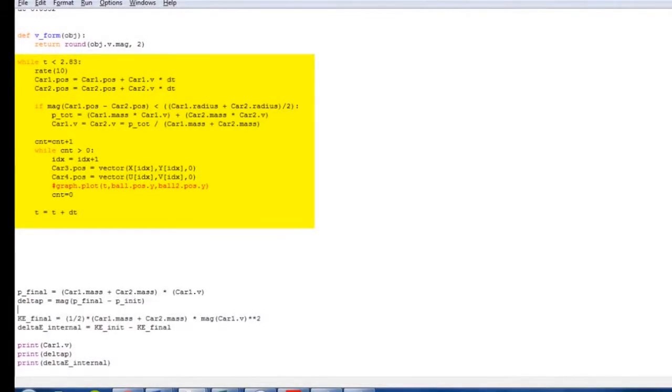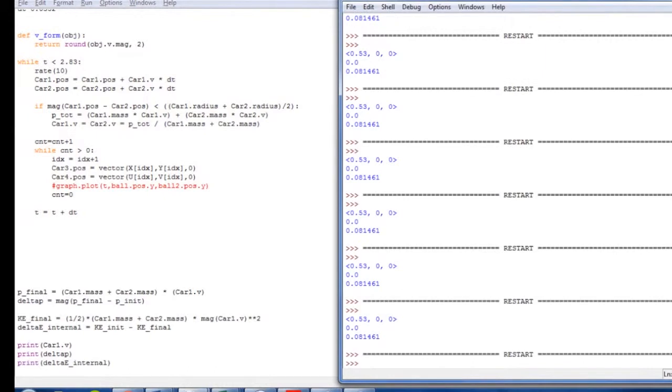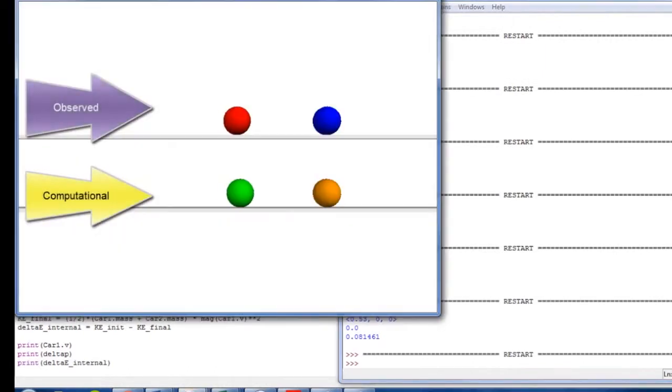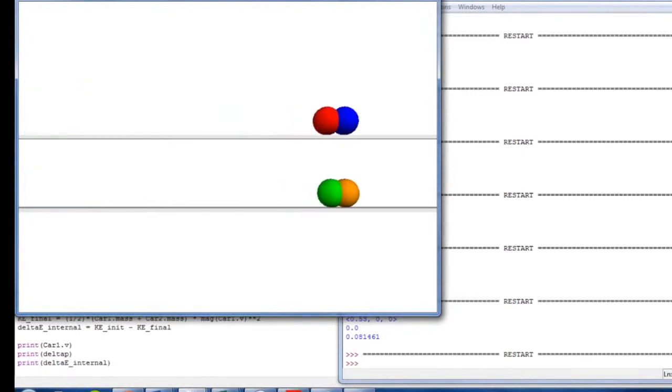The while loop shown here is used to update the position of the cars when the code is run, and the model appears. The observed motion appears at the top, and the model created by the computational model is shown below. At first, only one model is moving, while the other is at rest. After they collide, they get stuck together and move at a different velocity, just as maximally inelastic collisions do.